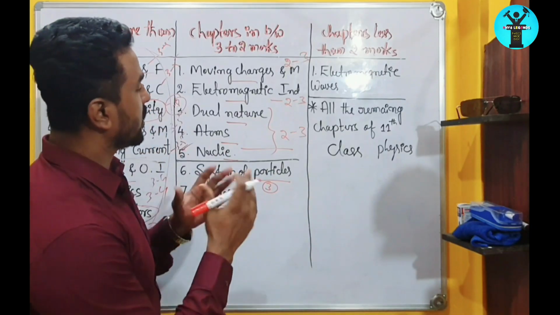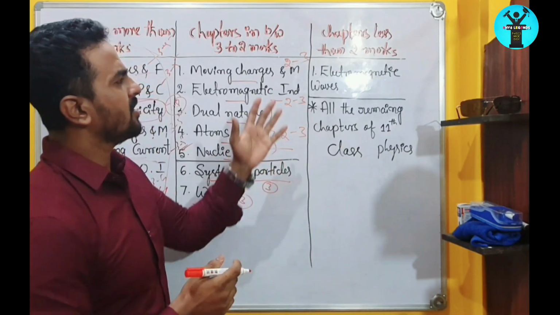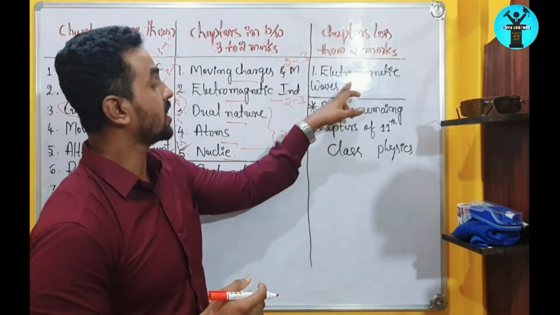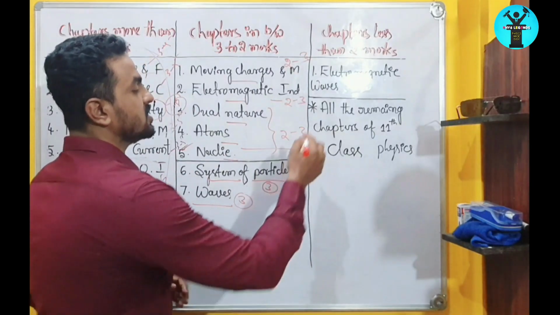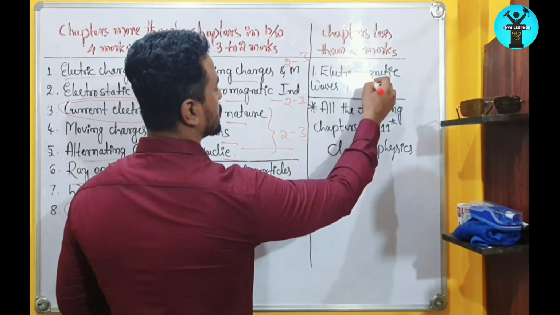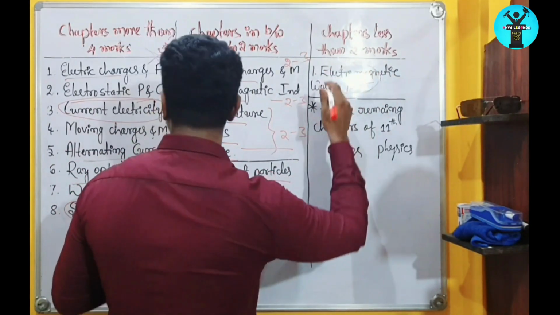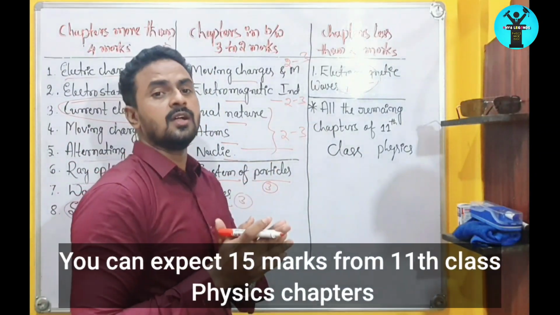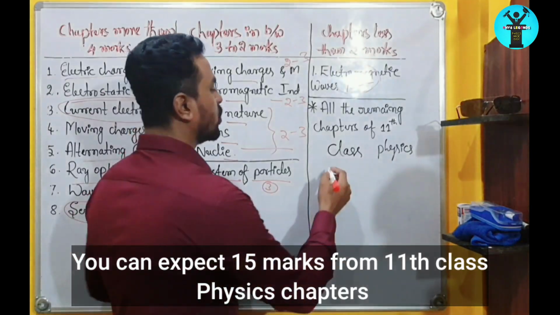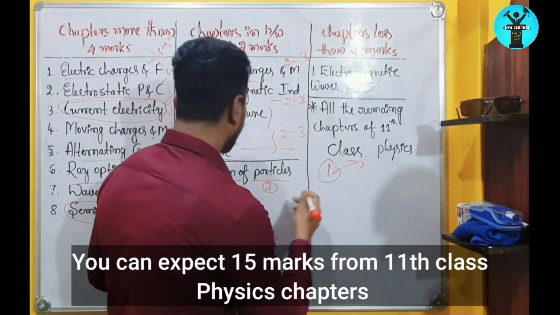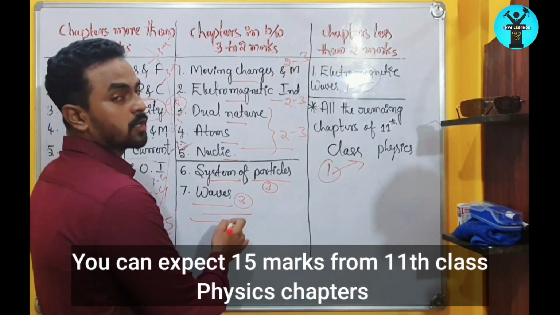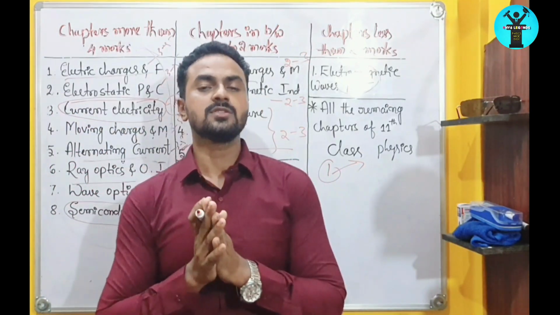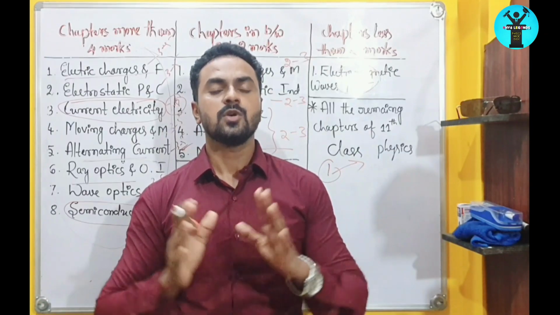Which means thereafterwards, you can give or skip the chapters of second year, electromagnetism, electromagnetic waves. In this chapter, you can expect only 1 question, so you can skip this chapter from the second year chapters. And the remaining chapters in 11th standard physics, you can expect only one question from all the remaining, except these two. So before going to the physics chapters of 11th standard class, I explained this to you.